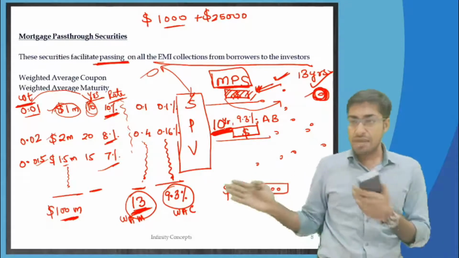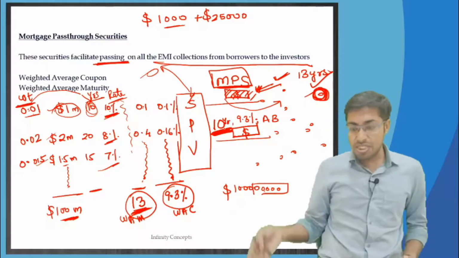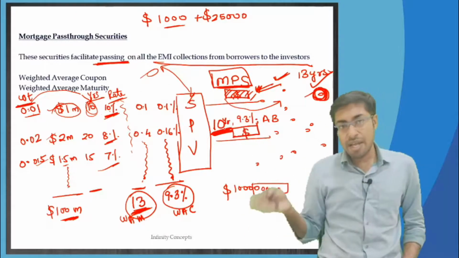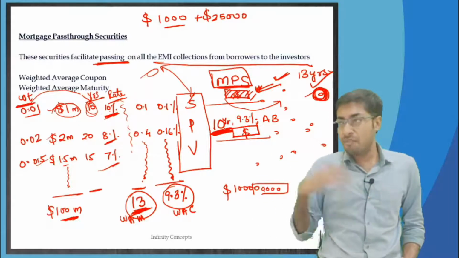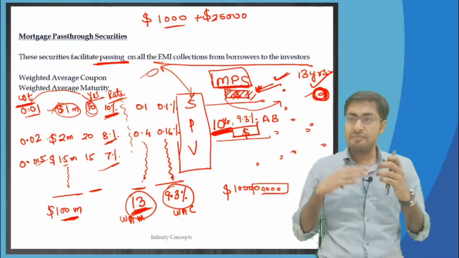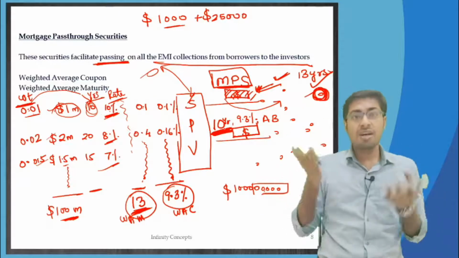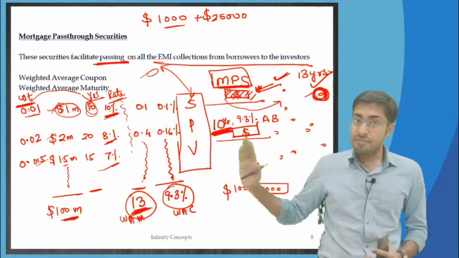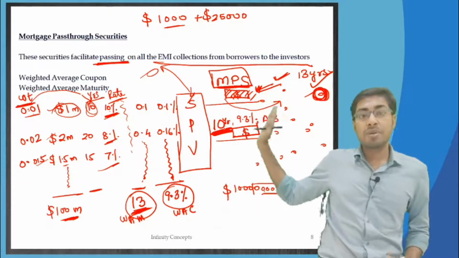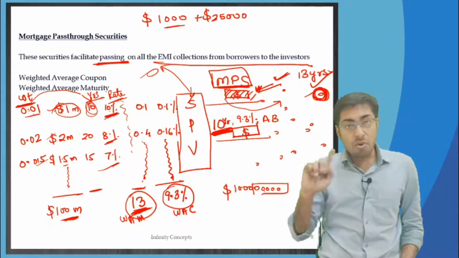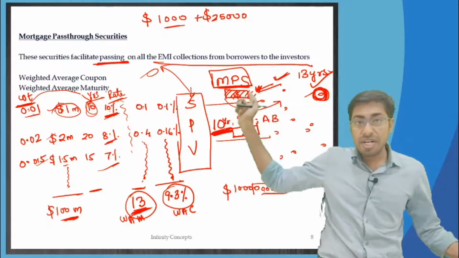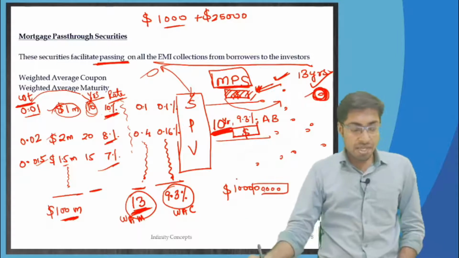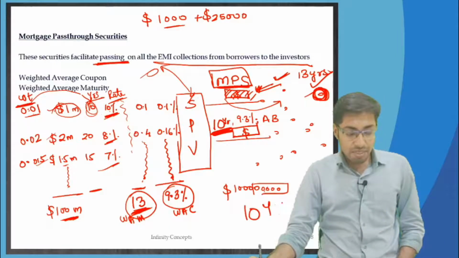If I forecast, I may come to 10 years. If I tell you to sit down and forecast, you may come up with 9.5 years. If I tell a third person to sit down and calculate and forecast, he may come up with 11 years. So it is very subjective in nature, because forecast is required. As per me, my forecast says that within 10 years they are going to prepay the whole amount, and therefore I am not going to give this mortgage pass through security at a 13-year maturity. I am going to give it at a 10-year maturity.